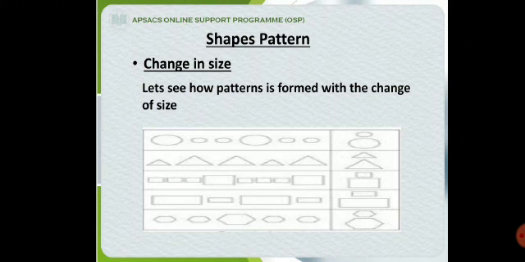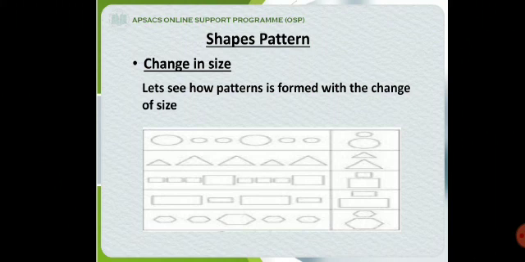It means the repeating pattern is big circle, small circle, small circle. Keep the pattern in your mind and tell me what will come next. Big circle, small circle, small circle, big circle, small circle, small circle. Now what will come? A small circle or a big circle? Yes, it is a big circle.